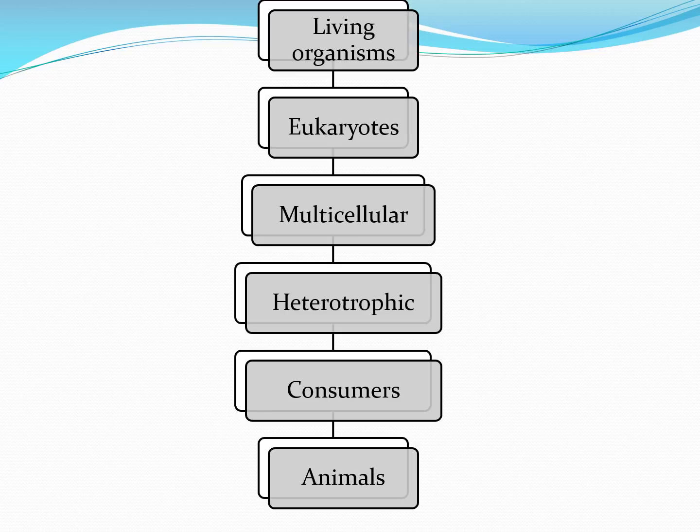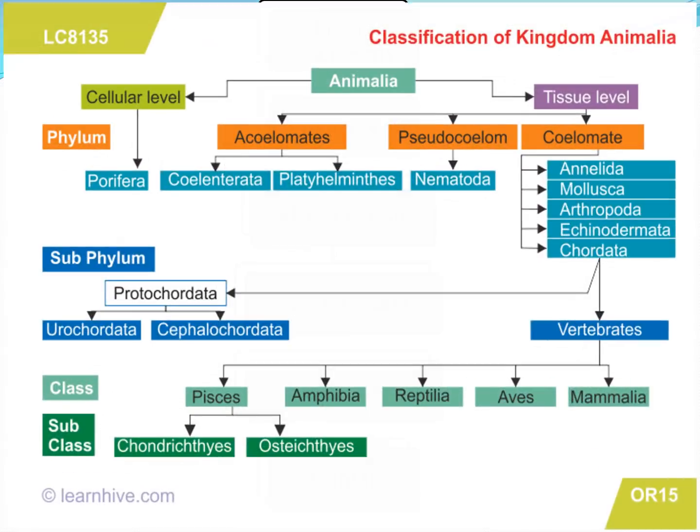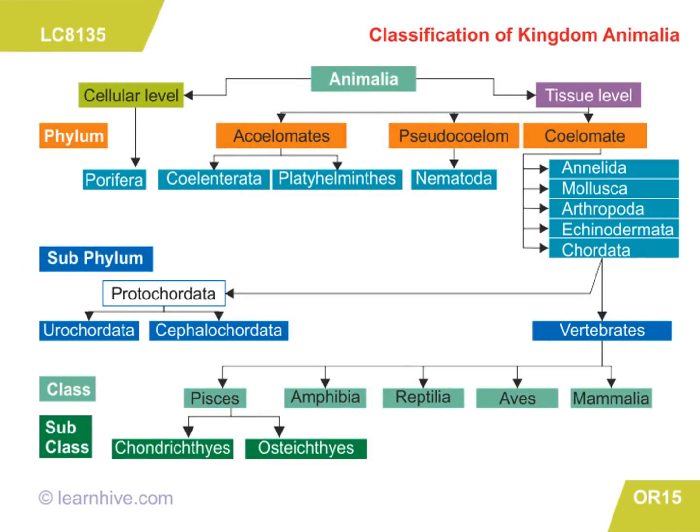This is the classification of animal. Again here consumers will not be added in the characteristic of animals. So the characteristics of animals are, they are heterotrophic, multicellular, eukaryotic living organisms. Heterotrophic means that they are dependent upon plants or other materials. Multicellular means many cells work together. Eukaryotic means they have a complex cell structure. So animals are heterotrophic, multicellular, eukaryotic living organisms. Like plants, animals are also further classified. This classification will be learnt in standard 10th.